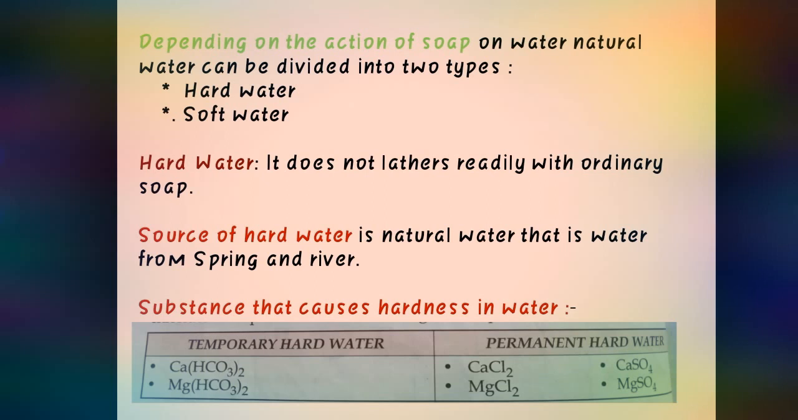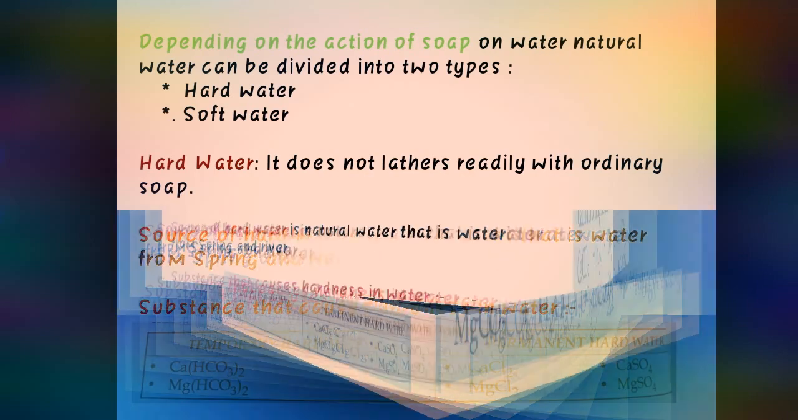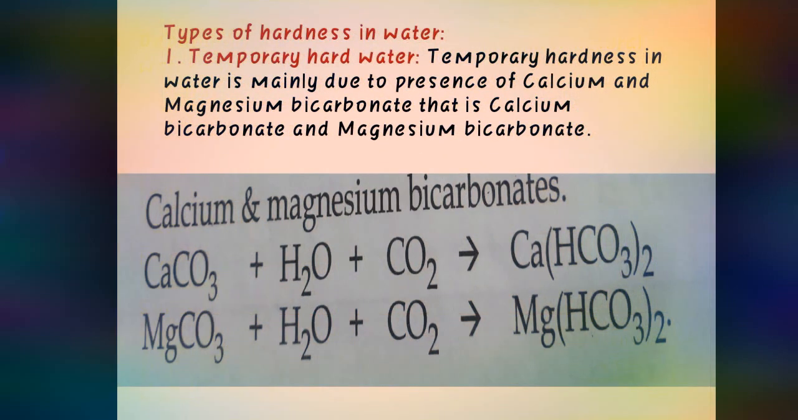What are the substances that cause hardness in water? Whenever there is temporary hardness, it is bicarbonates of magnesium and calcium, and whenever there is permanent hardness, it is chloride and sulfate of calcium and magnesium. That means in both cases calcium and magnesium will be there, but bicarbonate will be in the temporary case and chloride and sulfate will be in the permanent case. So, types of hardness in water, we have already seen: one is temporary hardness and one is permanent hardness. First we will go through temporary hardness in water.